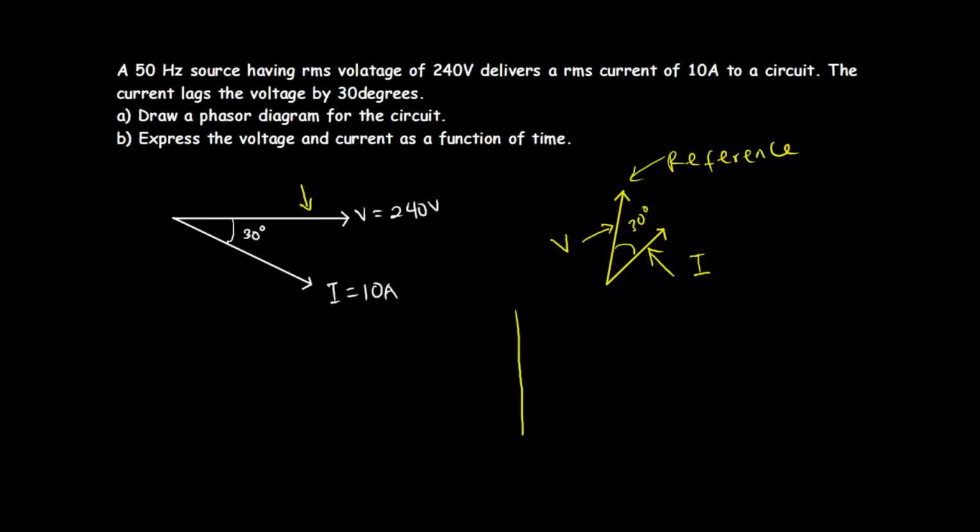Okay, so let's say I have this here, this is positive x, and then this is positive y. So in that case, the reference phasor is going to be here. So now I advise that you draw your phasor diagrams with the reference phasor on the positive x axis. Okay, so let's go ahead.